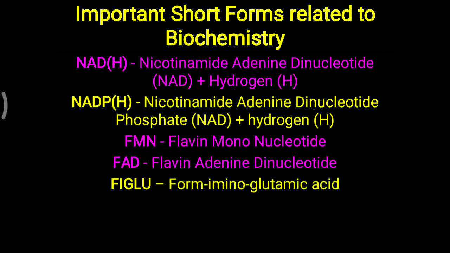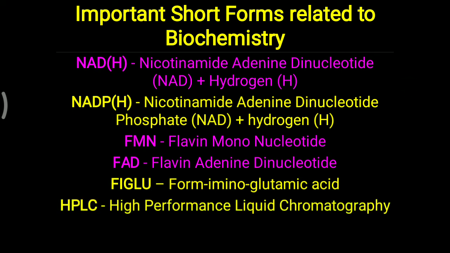Same way, one more molecule is FIGLU, generally written as a short form. FIGLU means formiminoglutamic acid, which is one of the intermediates produced in the metabolism of amino acids, and is utilized to diagnose deficiency of folic acid. HPLC is one method of chromatography, generally written as a short form. HPLC means high performance liquid chromatography.